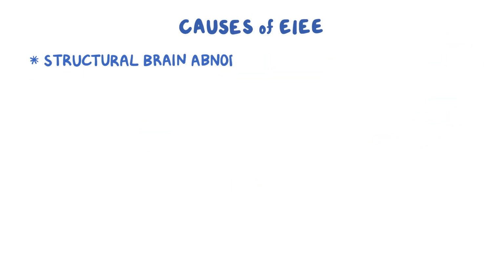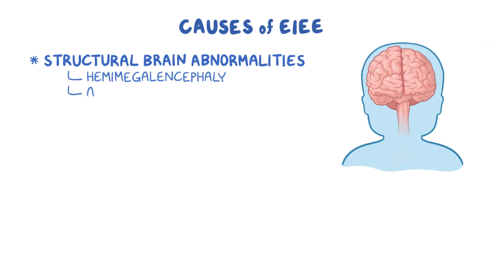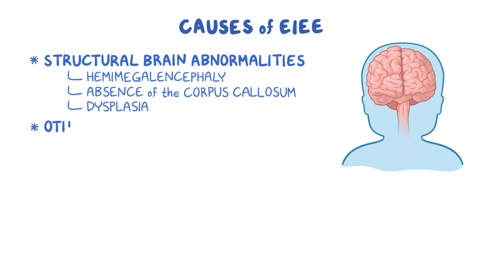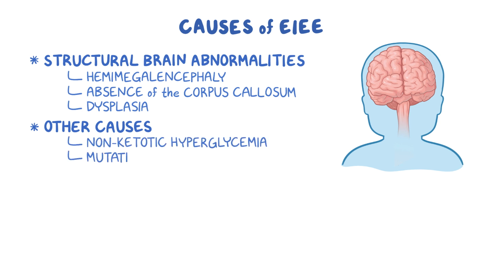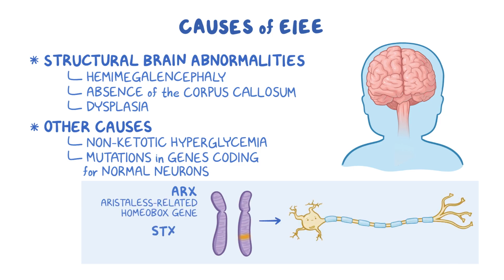The most common causes of EIEE are structural brain abnormalities, like hemimegalencephaly, where one half of the brain is larger than the other. Absence of the corpus callosum, which is a large fiber bundle connecting the left and the right hemispheres, and dysplasia, or abnormal development of the cerebral cortex. Other causes include metabolic disorders like non-ketotic hyperglycemia and mutations in the genes coding for normal development of the neurons. These include the ARX, or Aristaless-related homeobox gene, and STXBP1, or syntaxin-binding protein 1 gene.